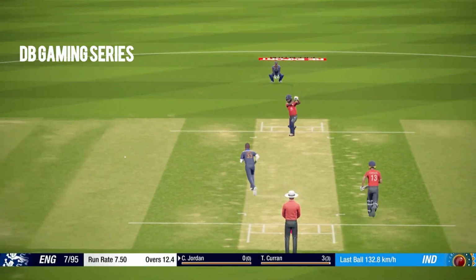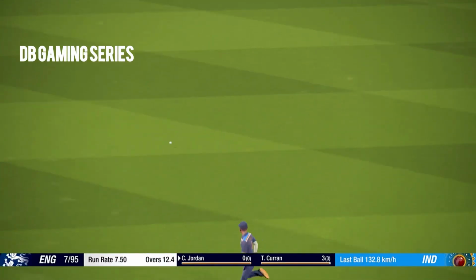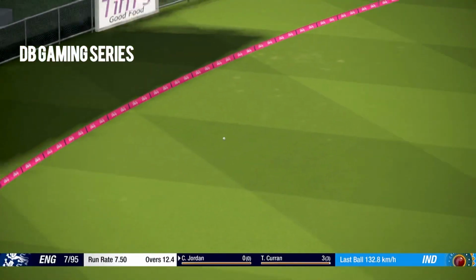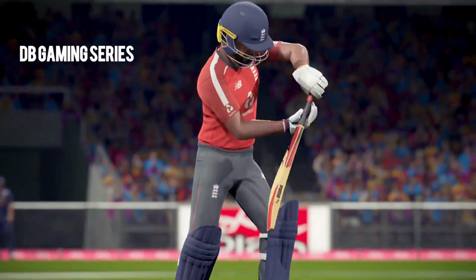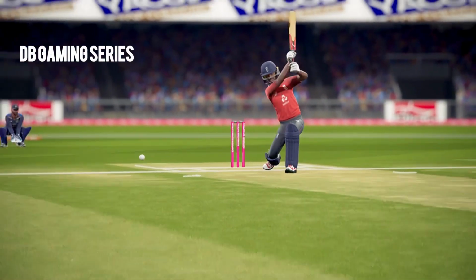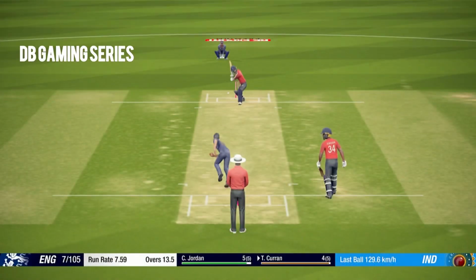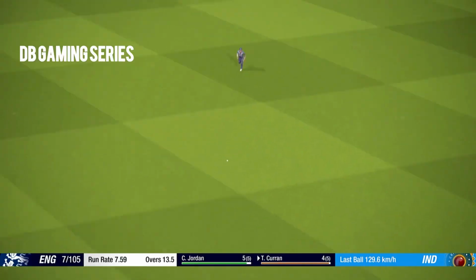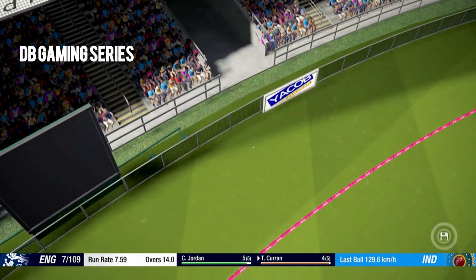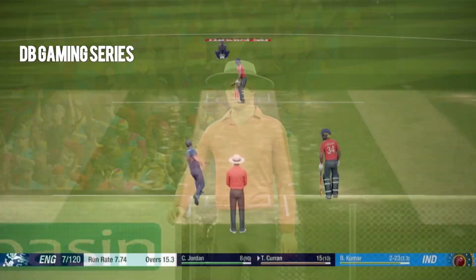My apologies. Chris Jordan, new man in, first ball and punches it through the gap for a boundary. Good shot to Chris Jordan first ball. England need way more of these, so hopefully these two can get the job done and get a good finish for England. Tom Curran 4 goes down the ground, and the fielder will just watch it run away to the boundary. One bounce 4, so good shot to Tom Curran.